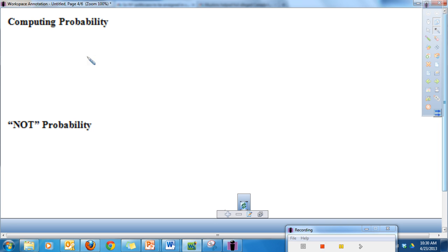We're going to talk now basically about how do you compute probability. We compute probability very similar to how we compute theoretical probability. We're thinking about what should happen based on what's there.